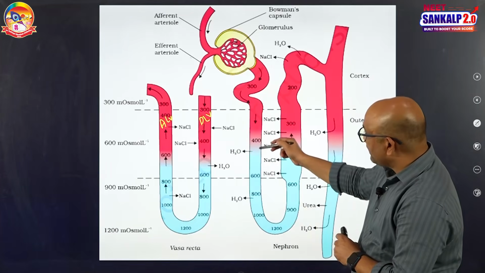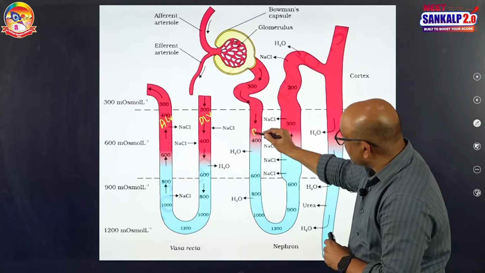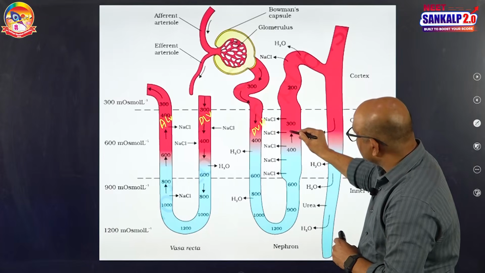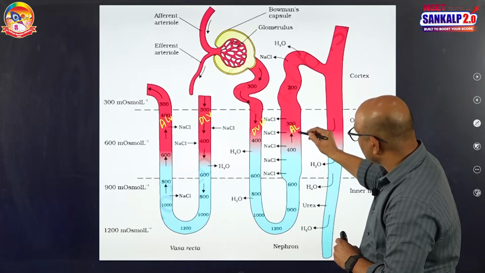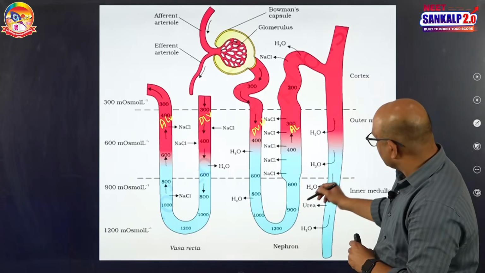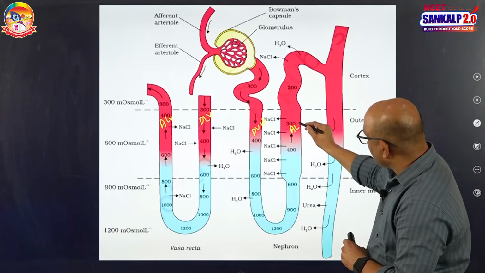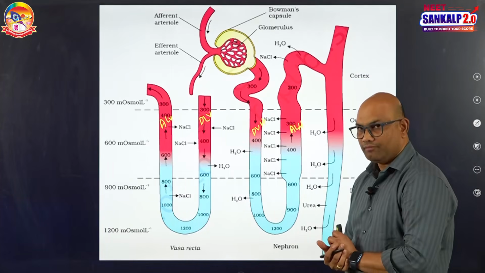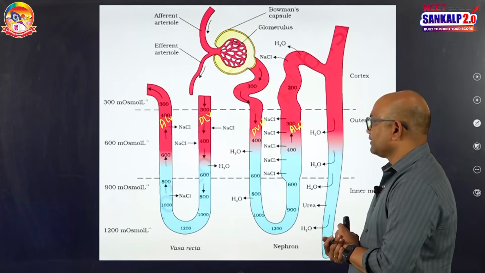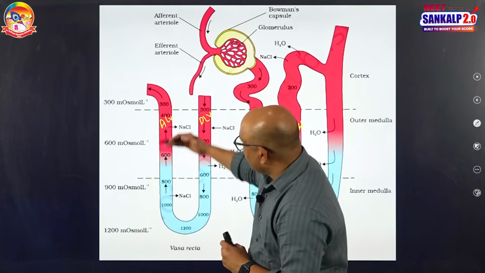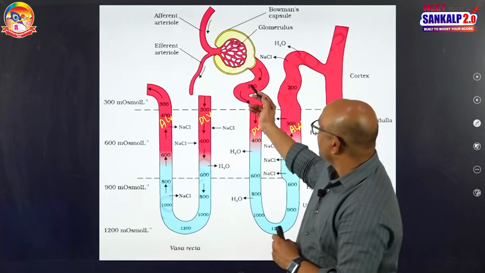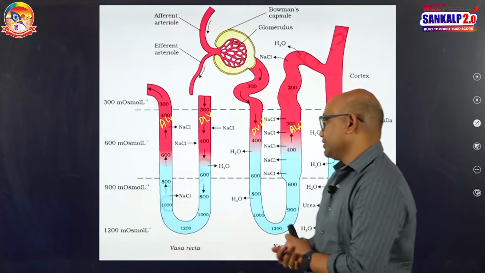And what about loop of Henle story? This is called descending limb of Henle, and this one is ascending limb of Henle. Let me explain the process now. The loop of Henle is in the medulla region. PCT and Bowman's capsule are in the cortex region.